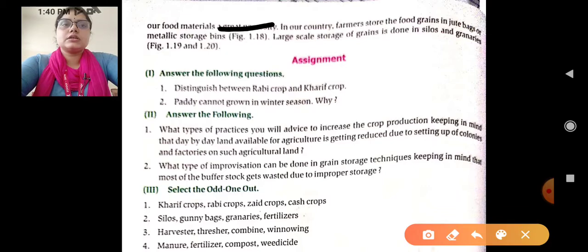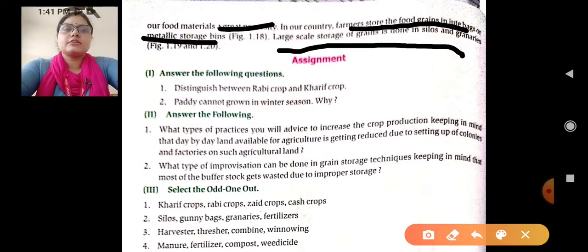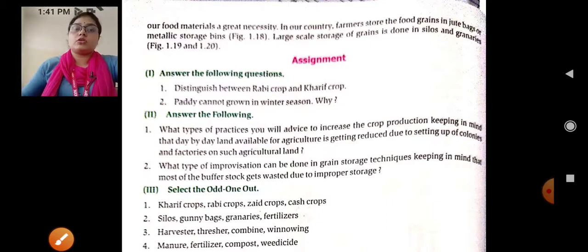In our country, farmers store the food grain in jute bags or metallic storage bins, okay, and large scale storage of grain is done in silos and granaries, okay. So we are very much aware of it.